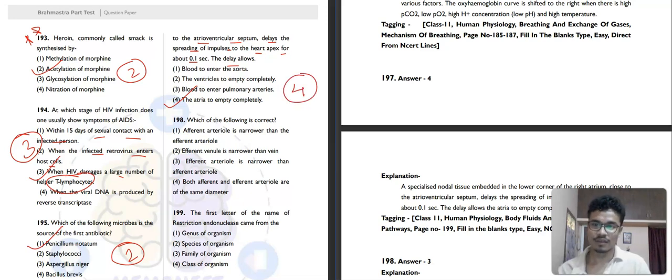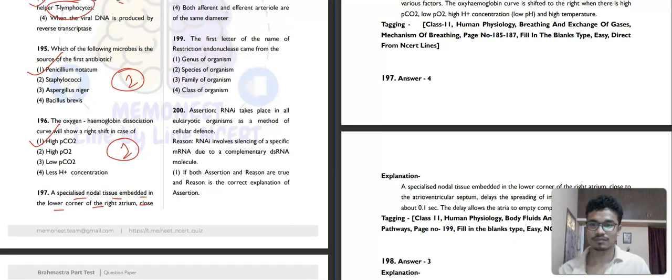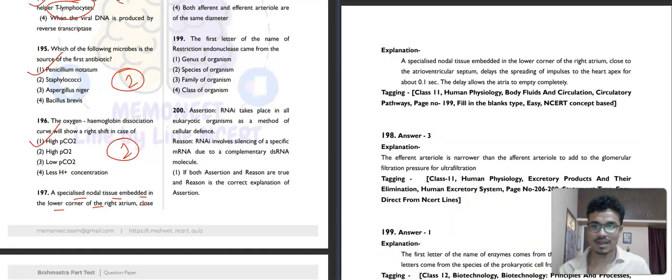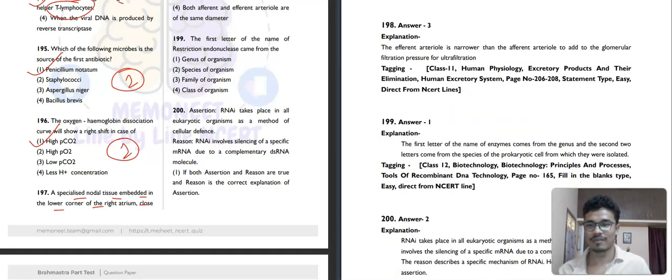Which of the following is correct? The afferent arteriole is narrower than the efferent arteriole? No, this is the reverse. The efferent arteriole is narrower than the afferent arteriole, so that is the correct one actually. Then question number 199. The first letter of the name of a restriction endonuclease comes from the genus of the organism, species, family, or class of the organism? It comes from the genus of the organism, the first letter of the genus.